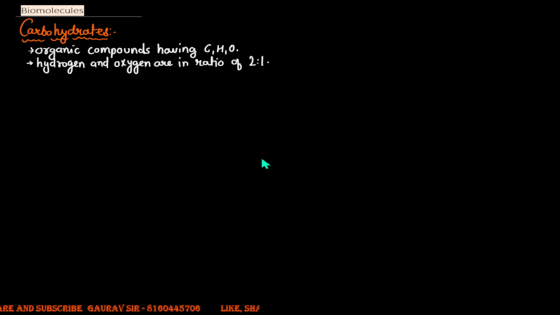In this video we will be discussing a class of biomolecule, that is carbohydrates. Technically, carbohydrates are organic compounds which contain carbon, hydrogen and oxygen. Here the hydrogen and the oxygen are in the ratio of 2:1, generally the way we find water, right? You have two hydrogen over one oxygen in the structure of water. Similar to that, in carbohydrates also you'll have the ratio of hydrogen and oxygen as 2:1.